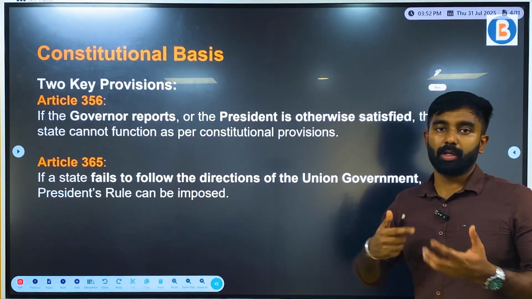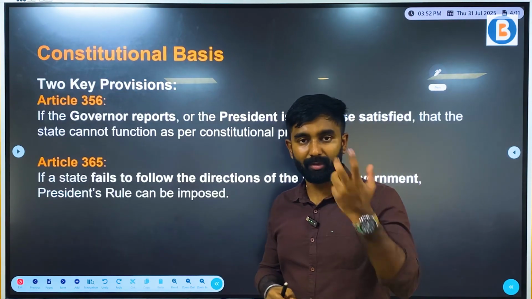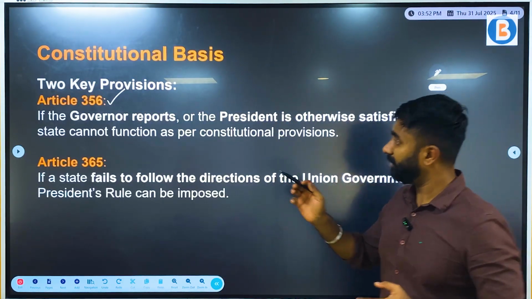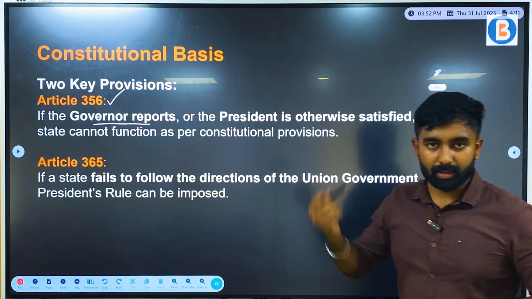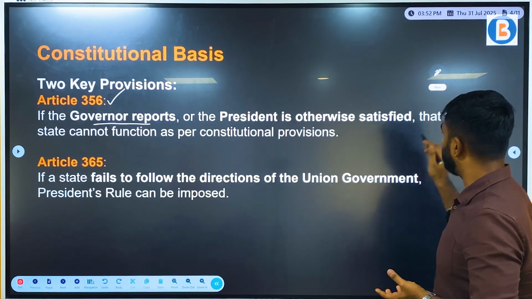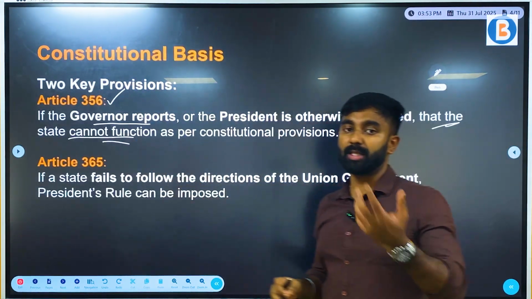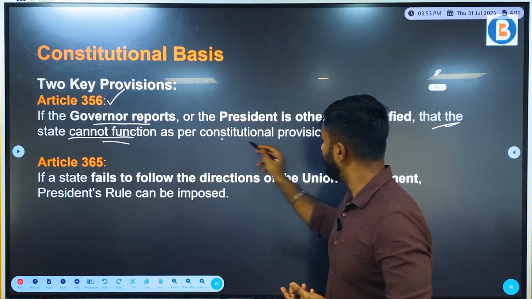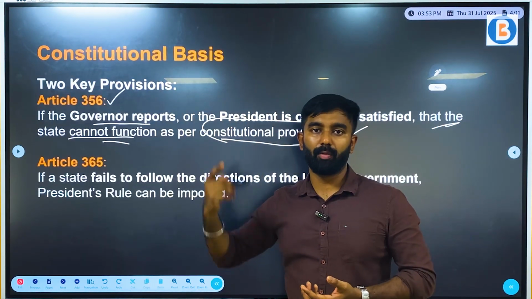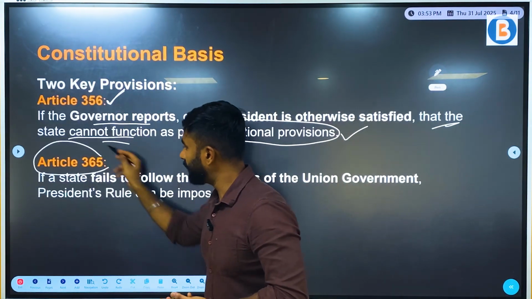Now, what are the constitutional provisions or the constitutional basis for President's rule? First is Article 356, which clearly states that if the governor of that particular state reports to the President of the country that a situation has arisen such that the state cannot function as per the constitutional provisions, then the President can impose President's rule under Article 356. And then what is Article 365?